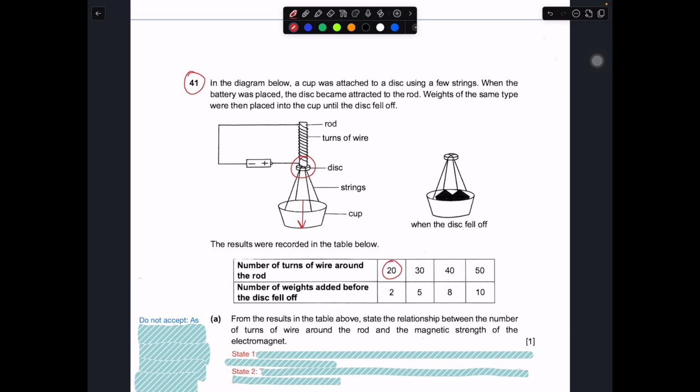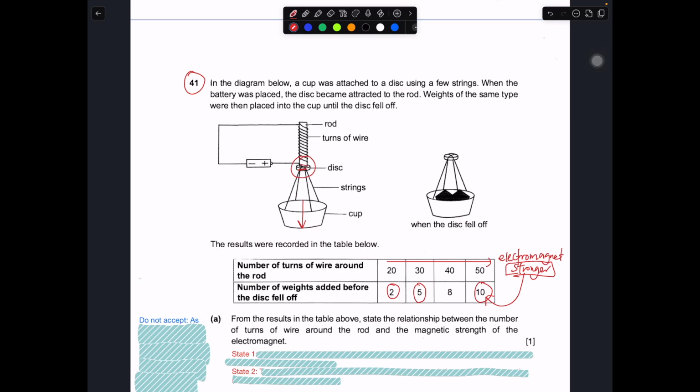So they have 20 coins, 2 weights, then it will drop off. Okay, 30, 5 weight drop off, 48, 50, 10. Okay, so they are trying to tell you one thing over here. When you increase the number of coins, what happened? The electromagnet becomes stronger. Then when it becomes stronger, you actually need more weights to separate the attraction between the disc and the electromagnet in this part.